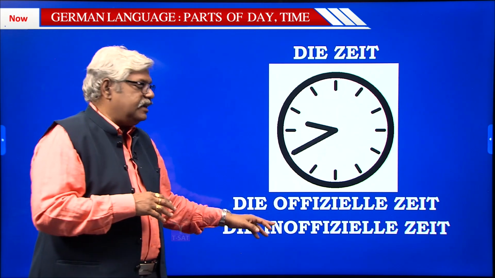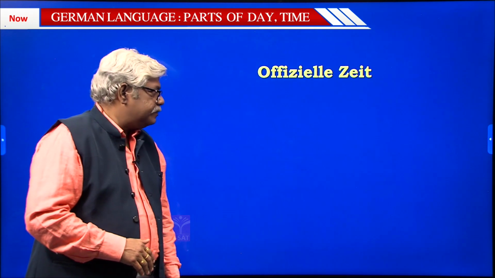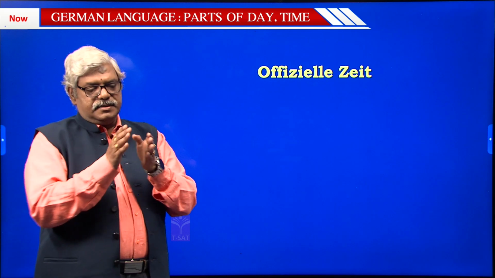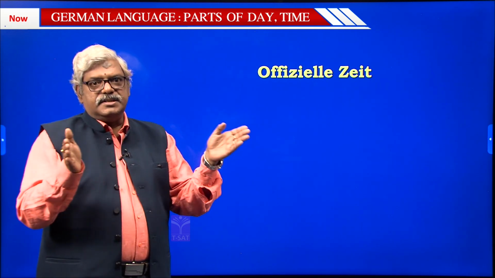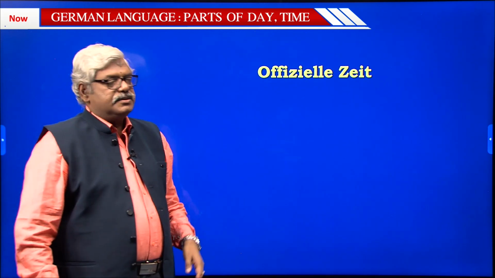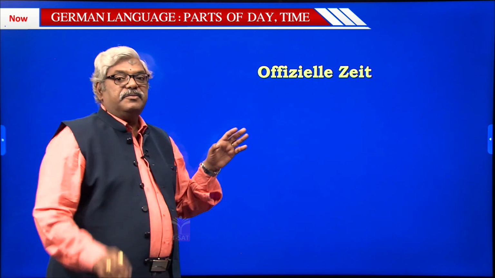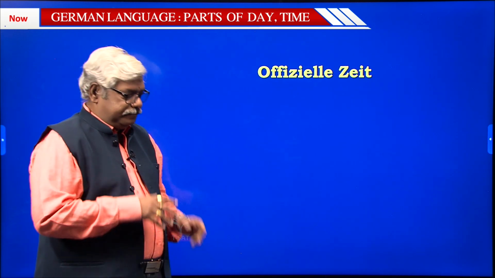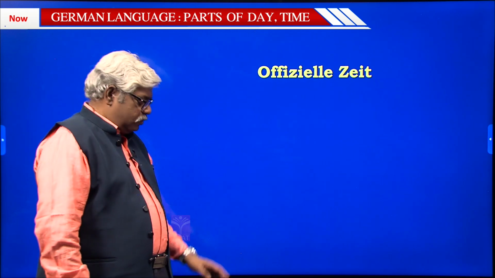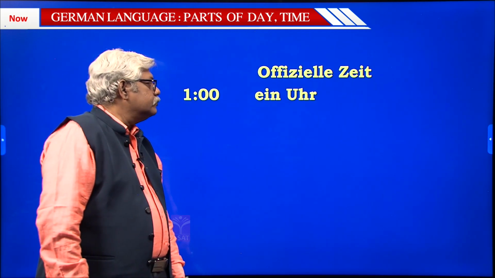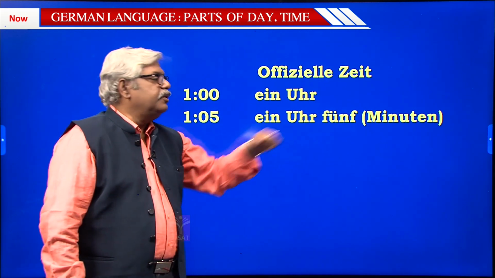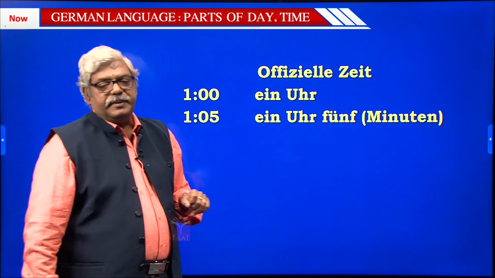So first we shall see the official Zeit. So as I told you, official Zeit is supposed to be 0 to 24 or 0 to 23 hours 59 minutes. So let us one by one see some of the timings over there. First, I have taken 1 Uhr, then 1 Uhr 5 Minuten. I have written Minuten in brackets.